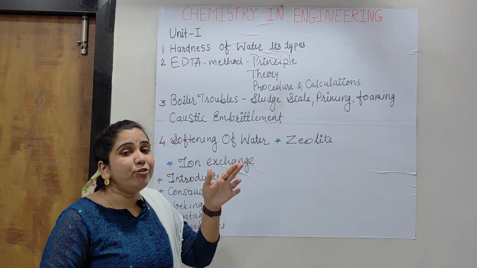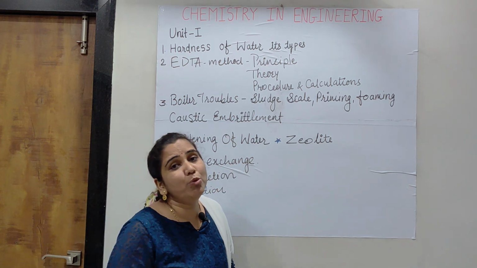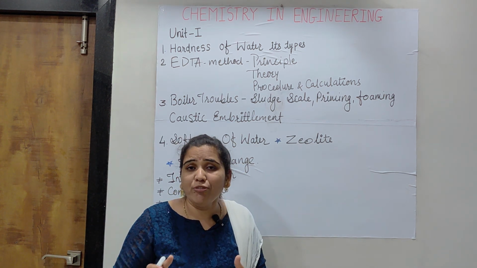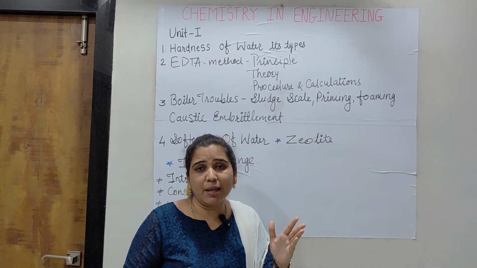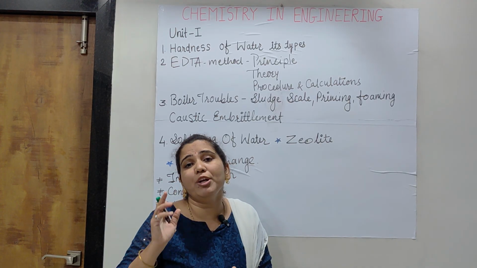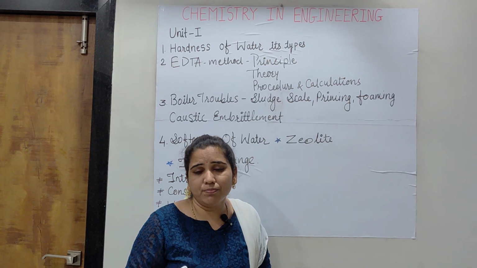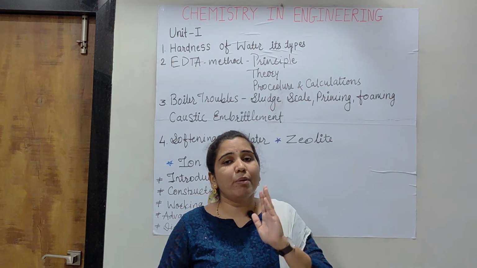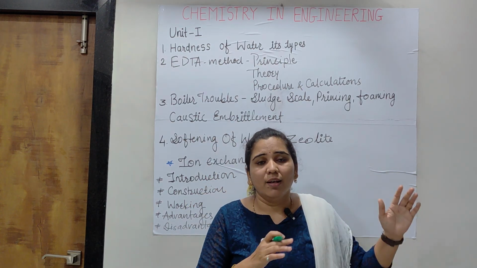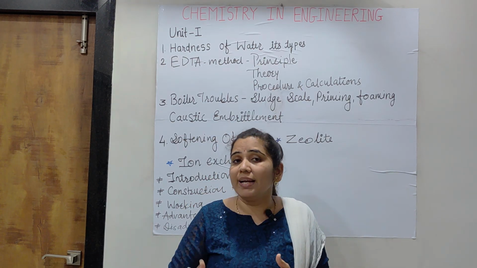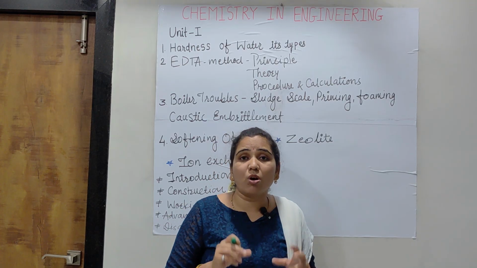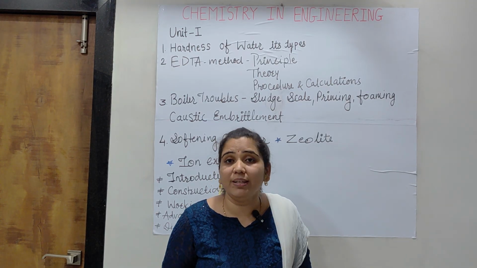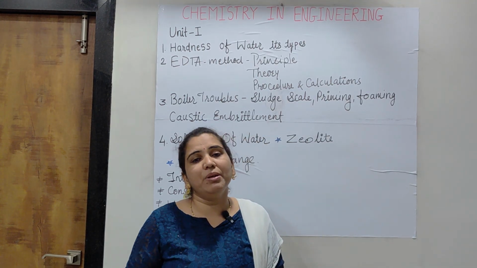With that, when we move towards the different types of hardness, there are 2 different types: temporary and permanent, carbonate and non-carbonate. In the same way, alkaline and non-alkaline. These different types we have to write there, and what the responsible salts are exactly also has to be written. Then only the answer can be completed.